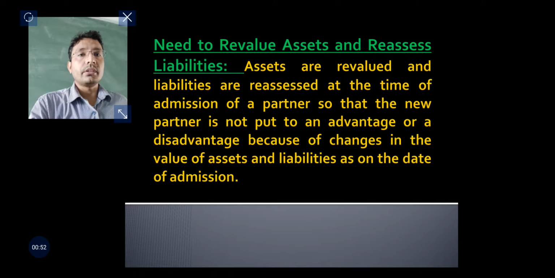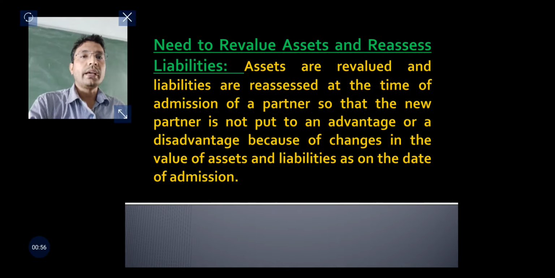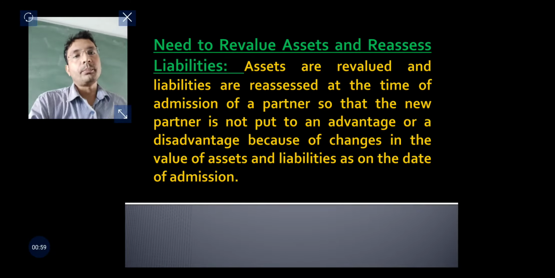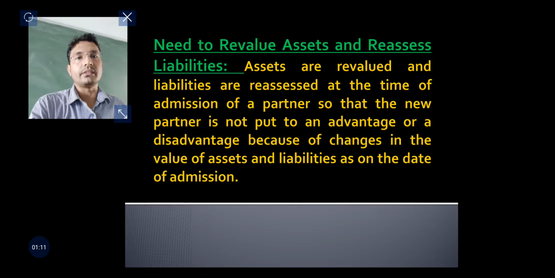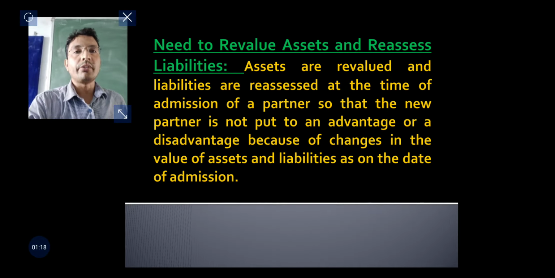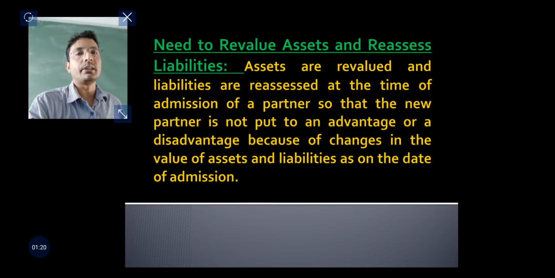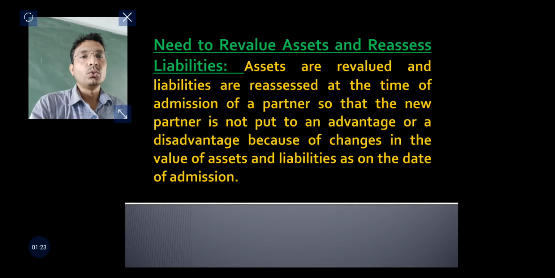You have studied that whenever the partners change their profit sharing ratio, then it is necessary to revalue the assets and reassess the liabilities. And in that chapter we transferred the profit or loss on revaluation of assets and reassessment of liabilities to the partners in old ratio.